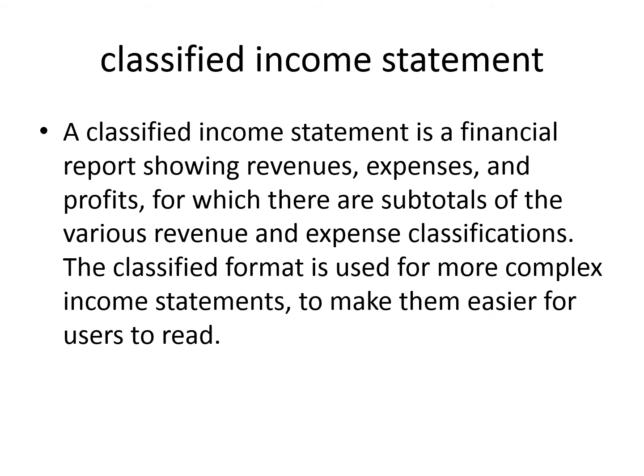Then we have your classified income statement. When we talk about the income statement, it is the statement which provides the results of operations of the company. So a classified income statement is a financial report showing revenue, expenses, and profit, for which there are subtotals of various revenue and expense classifications, because there are many types of expenses included in your income statement. So there are categories for all of these expenses.